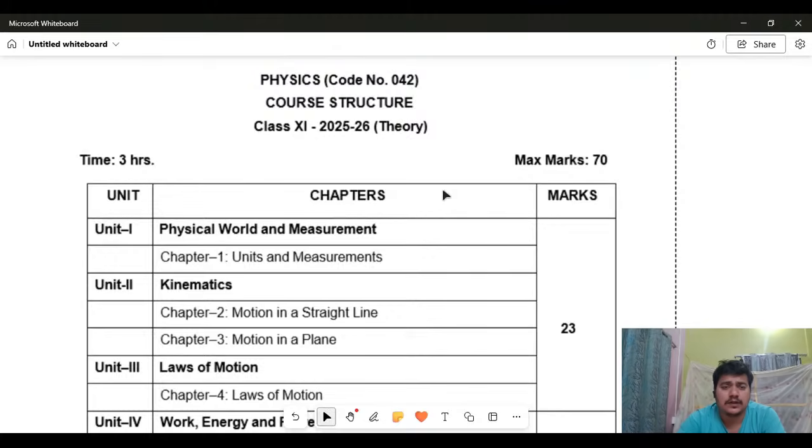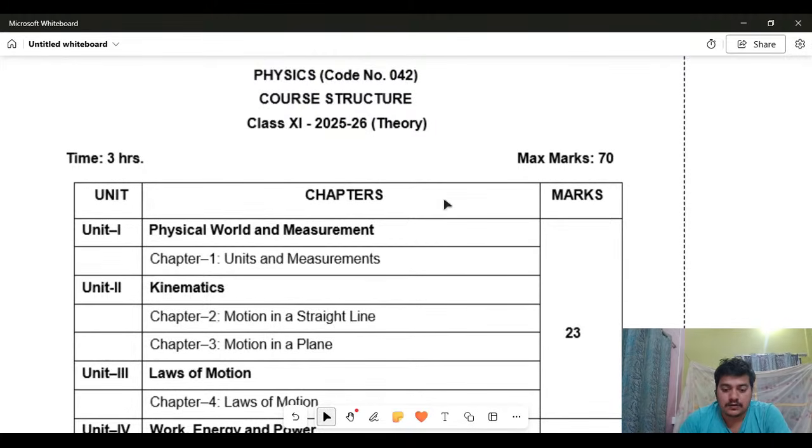Some of the students are from West Bengal and other boards, so they have a different board with a semester system, meaning the total class is divided into 4 semesters. But for CBSE, it will be a yearly exam of 70 marks, meaning the whole of class 11 will cover all these chapters.